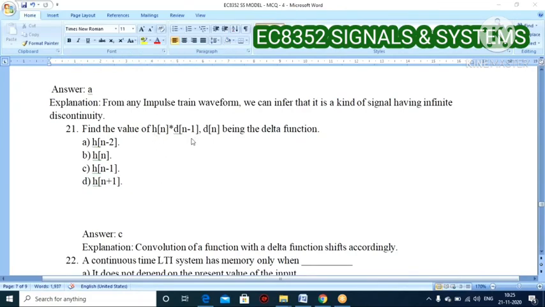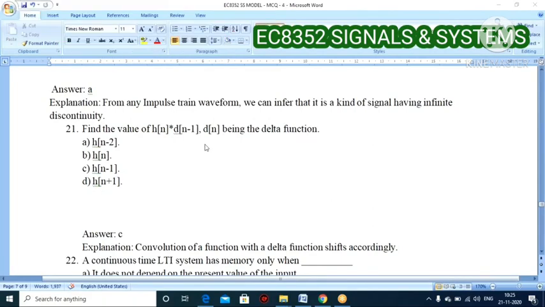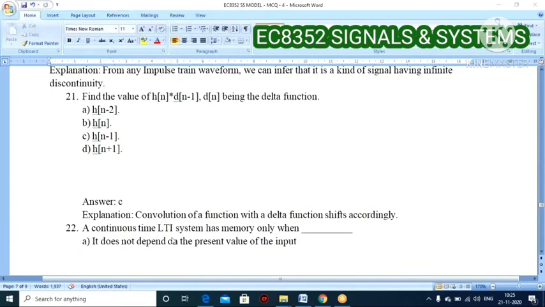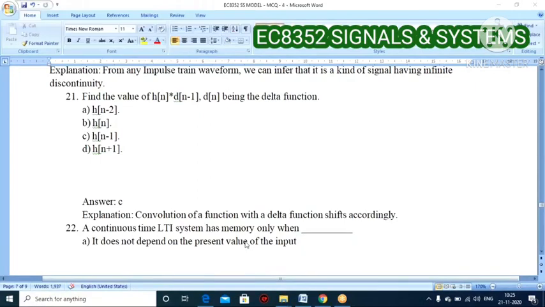Here h of n star d of n minus 1, so it will become h of n minus 1, right? So next question: a continuous time LTI system has memory only.